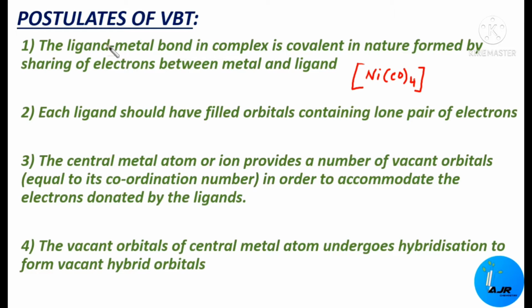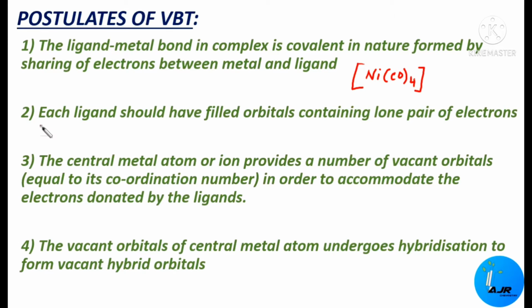So what's given in the first postulate is the ligand-metal bond in a complex. See, this is the ligand, CO four times, and nickel is the central metal atom. So a bond will be there between this ligand and the metal atom, and that bond will be covalent in nature. This covalent bond will be formed by the sharing of electrons. Electrons will be shared between the ligands and the metal atom, and because of that, a covalent bond will be formed. Okay, that's the first postulate, right?